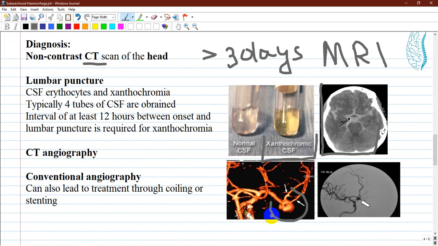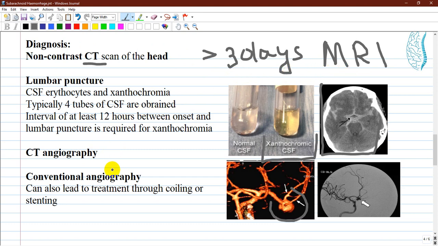Diagnosis of subarachnoid hemorrhage. There are many methods like non-contrast CT scan of the head, MRI, lumbar puncture, CT angiography, and conventional angiography or angiogram. Non-contrast head CT is the modality of choice. Sensitivity of the test is more than 95%, but decreases as the interval between bleed onset and scan increases. Especially on the first day after the onset of bleeding, it is considered the modality of choice. After 3 days, MRI may be more sensitive and more precise than CT scan.